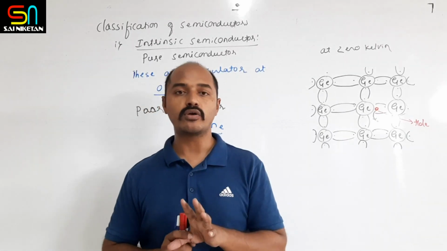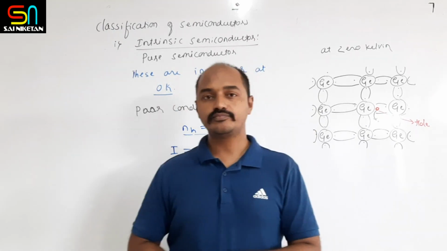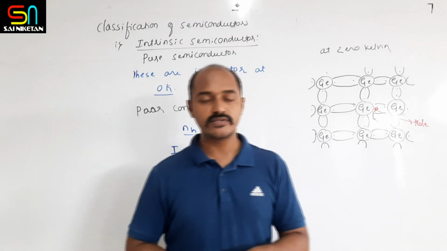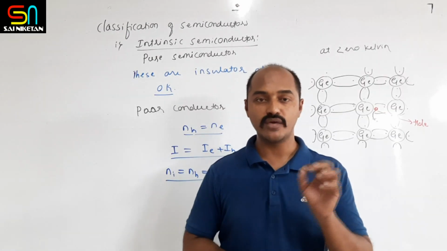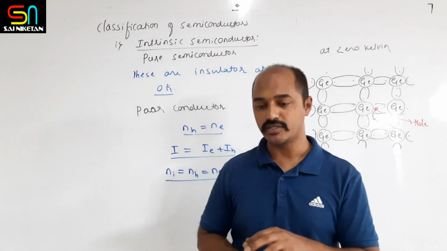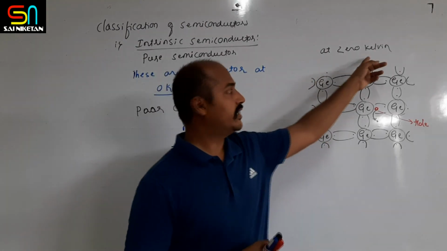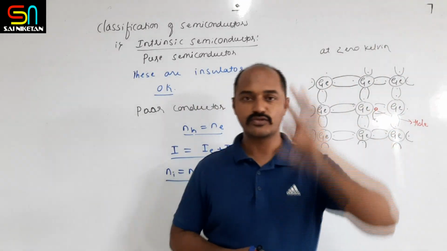Semiconductors in pure form are called intrinsic semiconductors. And these intrinsic semiconductors behave like insulators at 0 Kelvin, or you can say at absolute zero.